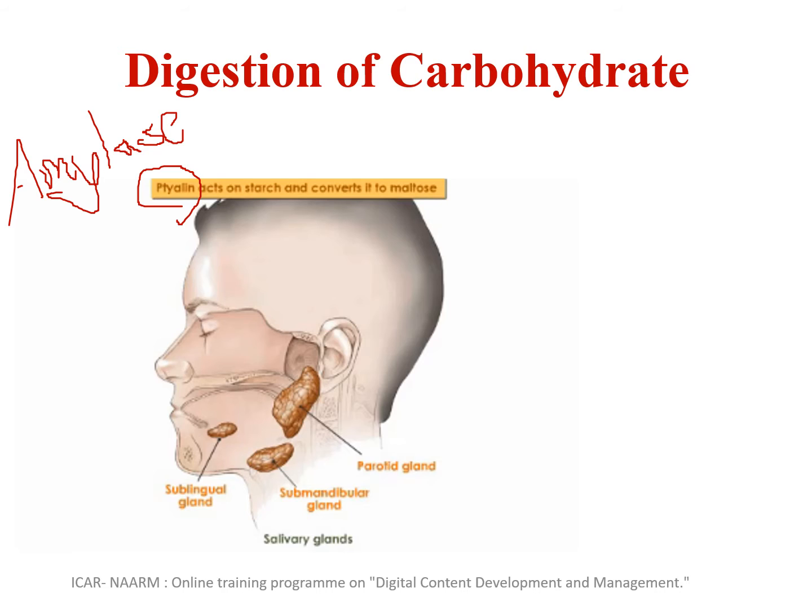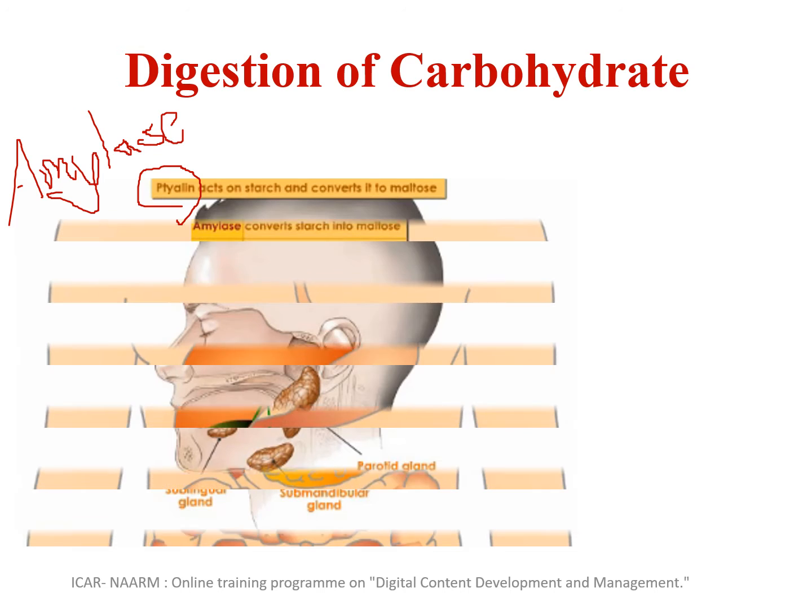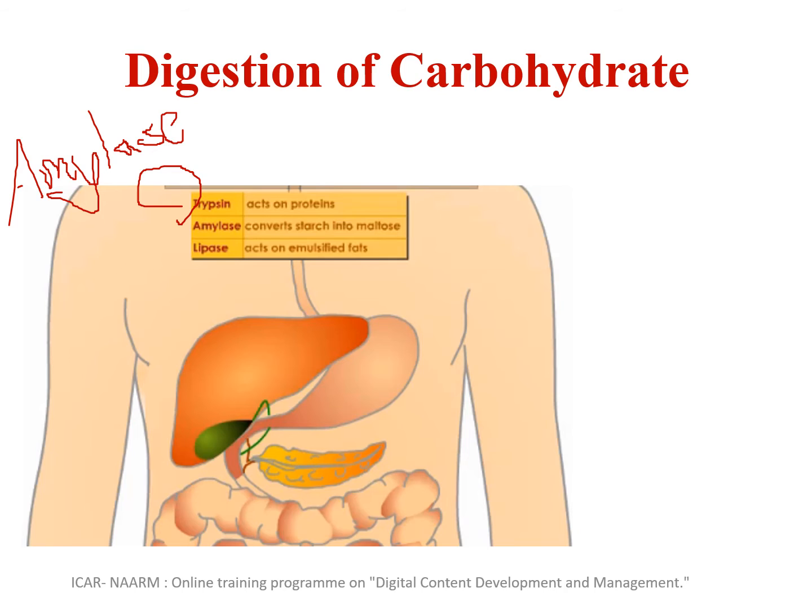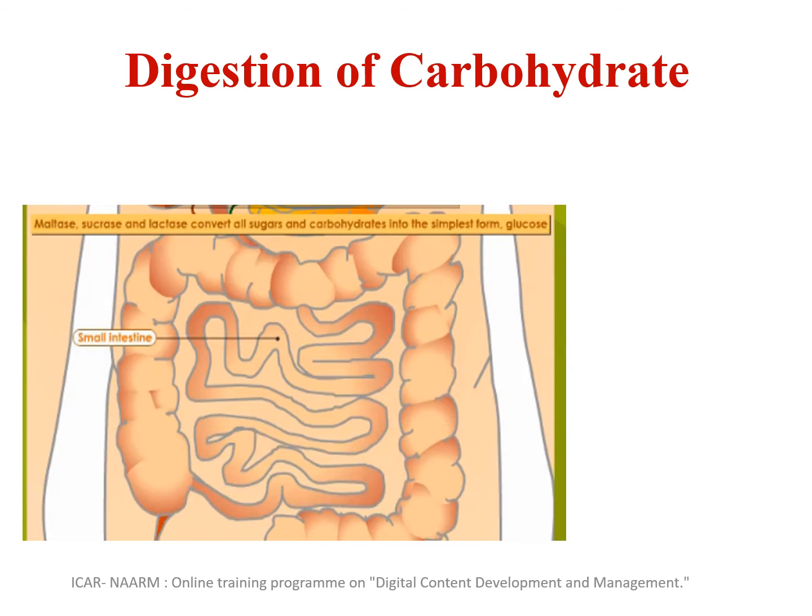As I told, the carbohydrate which we take in is in the form of starch. First, the salivary amylase will act upon the starch, which is made of glucose units, and it will be broken down into small fragments called dextrin. That takes place in the mouth. Then in the stomach, some amount of acid hydrolysis takes place, which again leads to production of some amount of dextrin. Then the dextrin will move on to the intestine.